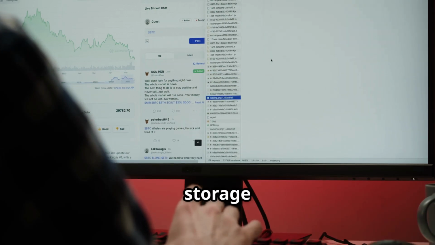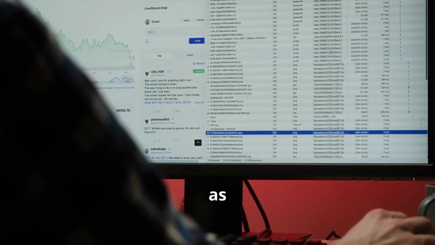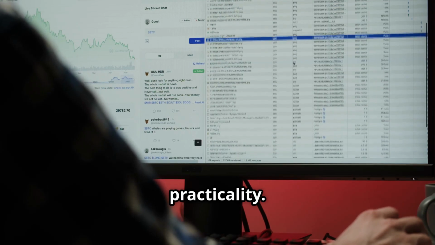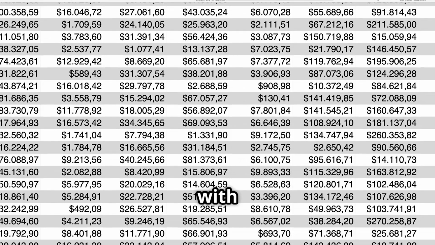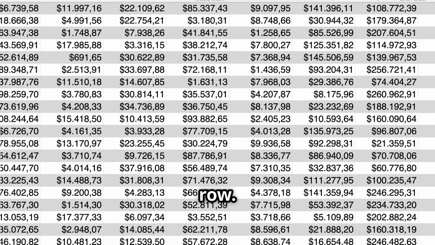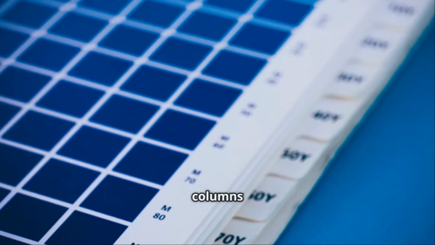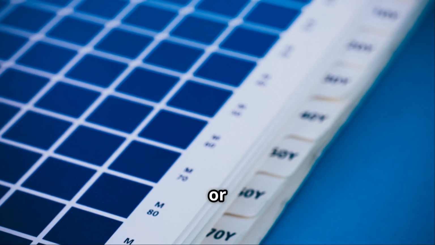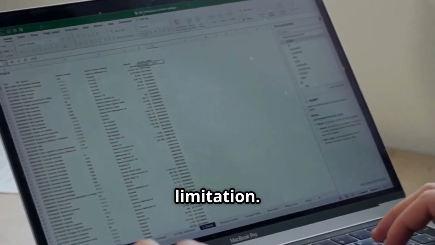In the realm of data storage and exchange, CSV, short for comma-separated values, stands as a testament to simplicity and practicality. CSV files store tabular data in a plain text format, with each line representing a row and commas delimiting individual values within a row. Imagine a spreadsheet stripped down to its bare essentials, rows and columns of data, devoid of formatting or complex formulas. This simplicity is both its strength and its limitation.